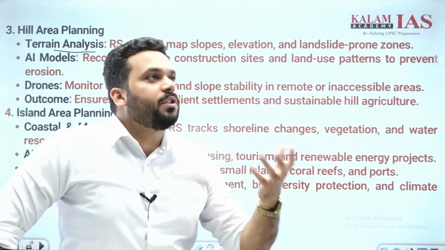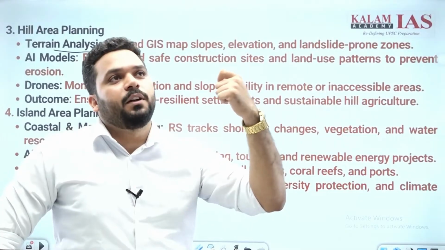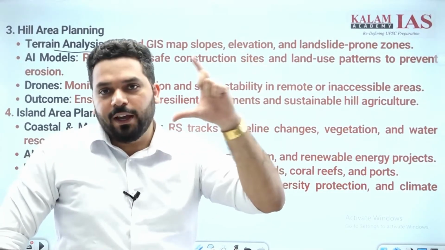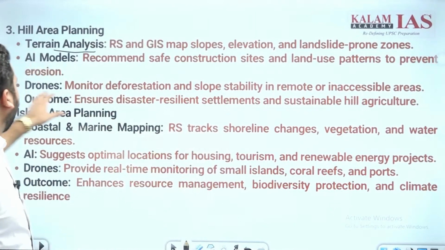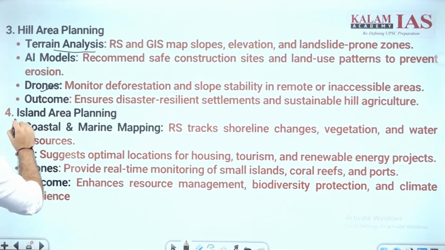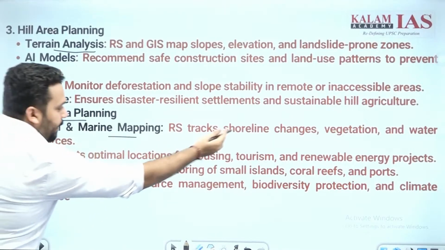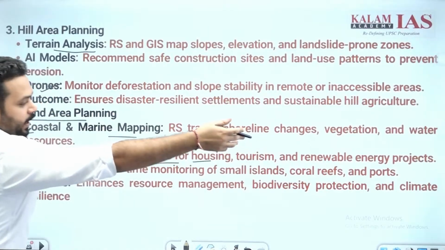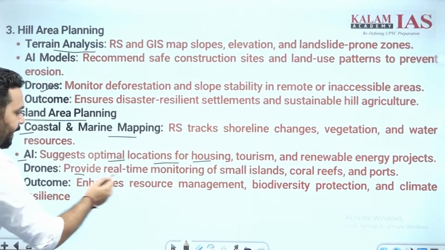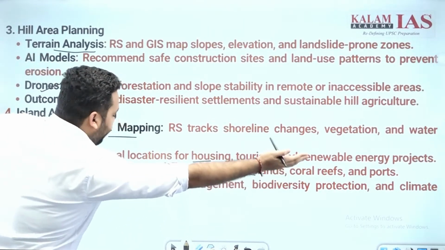The trick here was to break that word, area and regional planning. After that the work is easy. Okay, then drones. Under island area planning I can do coastal and marine mapping. Then AI suggests optimal location for housing, tourism, renewable energy. Drones provide real-time monitoring of small islands, coral reefs and all.